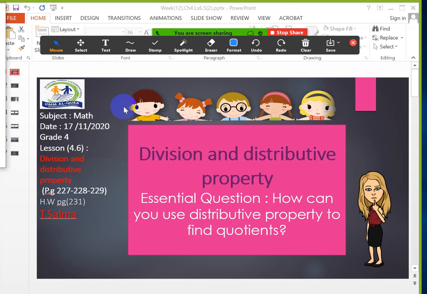Today, girls, we will continue the same lesson that we started on Tuesday, division and distributive probability. So, bring your books and open your books on page 229 to solve the exercises, please. And we will start after 1 minute.